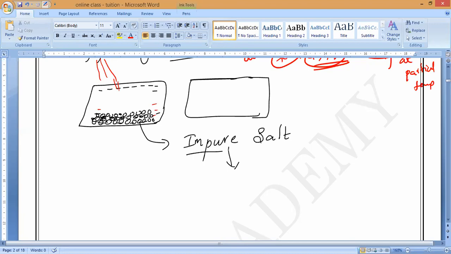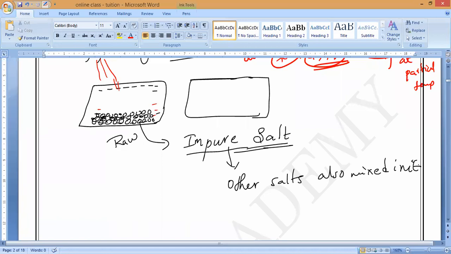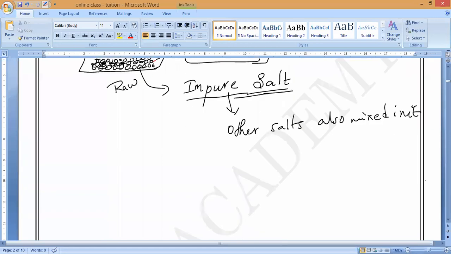Ocean water or seawater not only contains sodium chloride, or common salt, which is the major percentage; remaining small quantities of other salts are also present. That is why this is called raw salt, which is not useful for cooking. It is impure salt which contains other salts mixed in it, so it is not allowed to be consumed directly.